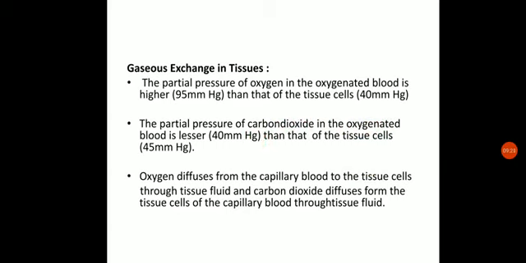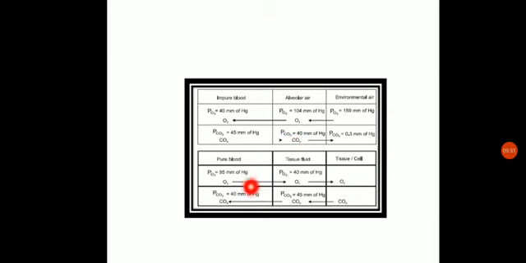So the diffusion of oxygen and carbon dioxide will take place in this tissue in such a manner that the oxygen will move from the oxygenated blood in the blood capillary to the tissues, or we can say interstitial fluid of the tissues, through which it will be taken up by the cells. And the carbon dioxide will be moving from the tissues to the blood, that is the oxygenated blood. So let us see here, this is the second part.